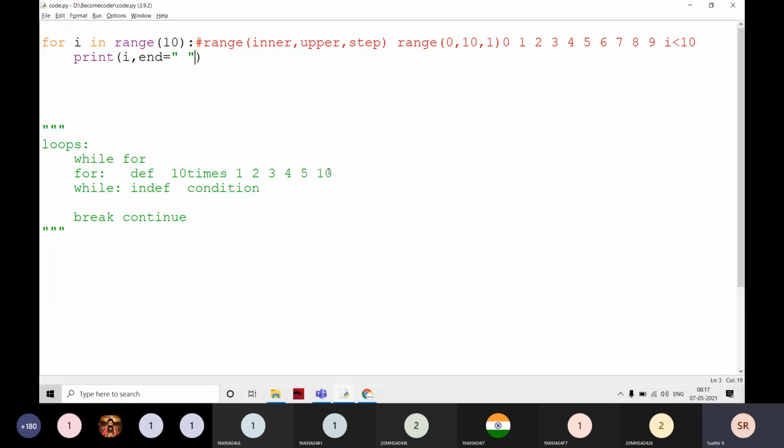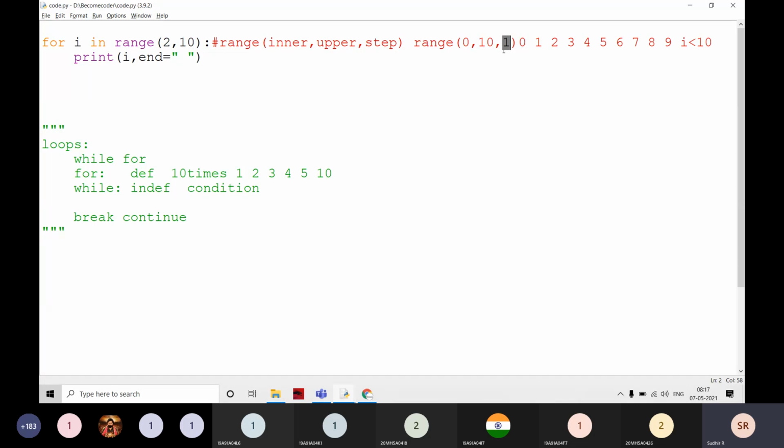In this way, for example, if I am going to give two values, I can give either one value, two values, or three values. If I give two values, it will automatically consider the first one as the lower bound and the second one as the upper bound. The step count is by default going to be 1.